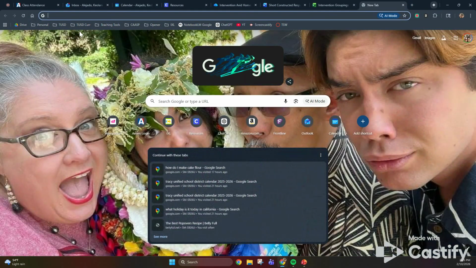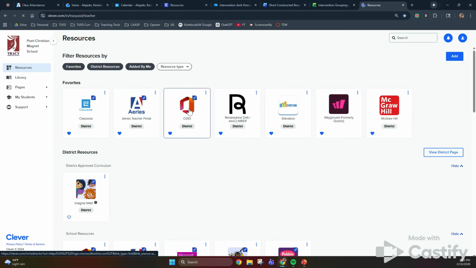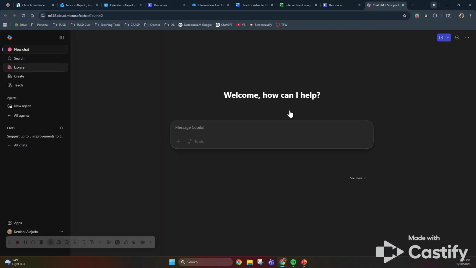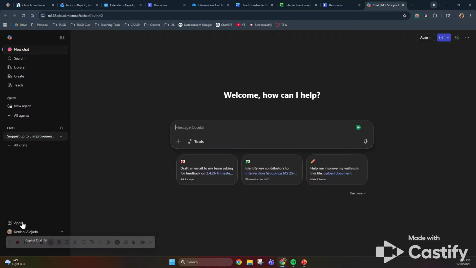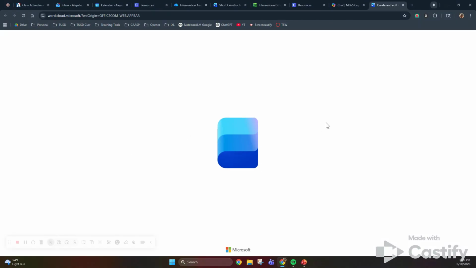To create a document, we're going to go to TUSD, Clever, Office 365. Down here to apps. You'll use all of these in high school, but predominantly Outlook for email, Teams, and we're going to Word. So we're going to click Open Word,